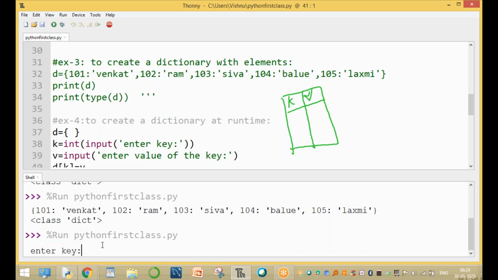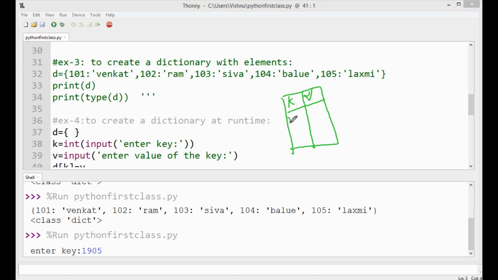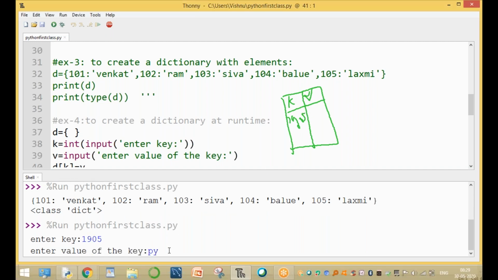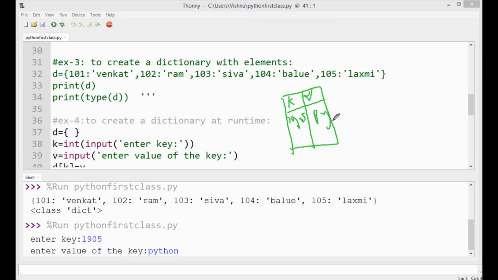For example, the key is 1905. Okay, this is the key. Here the key value is 1905. And enter. And enter the value of the key. For example, Python. Now here, the value of the key is Python. The key is 1905 and the value is Python.